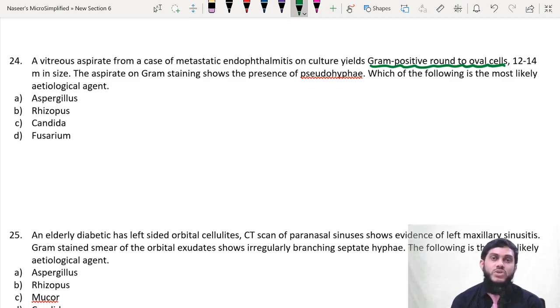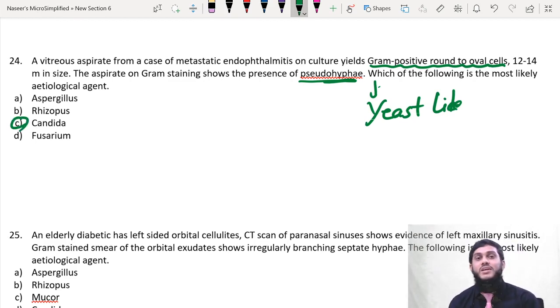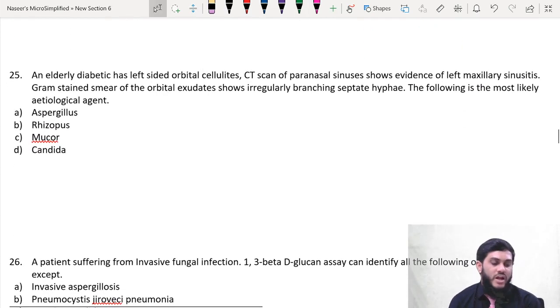So now you have to see whether pseudohyphae is there or not. The aspirate gram stain shows presence of pseudohyphae. Yes, pseudohyphae. Therefore, the organism belongs to yeast like, not yeast. Yeast means only oval cells will be there, no hyphae. Yeast like means oval cells with pseudohyphae, and the important yeast like organism is Candida, which has yeast cells and pseudohyphae. Very simple. So, 25, elderly diabetic.